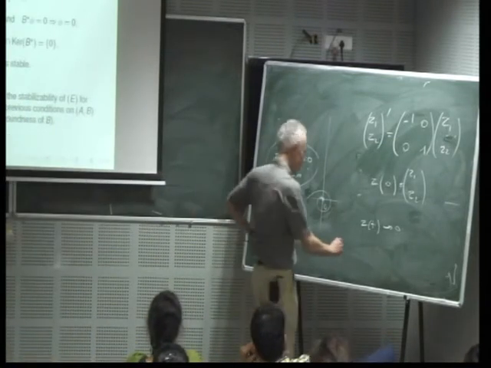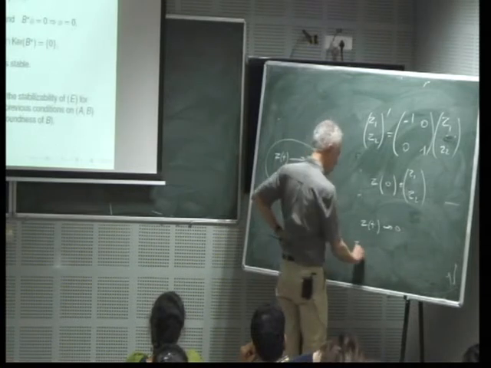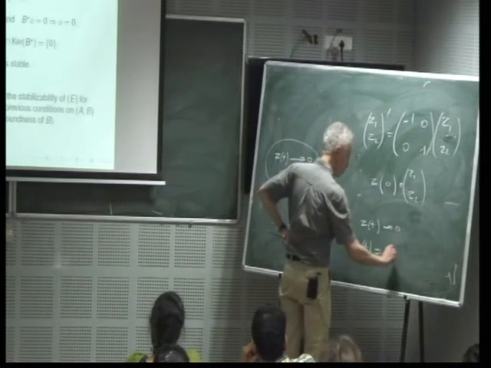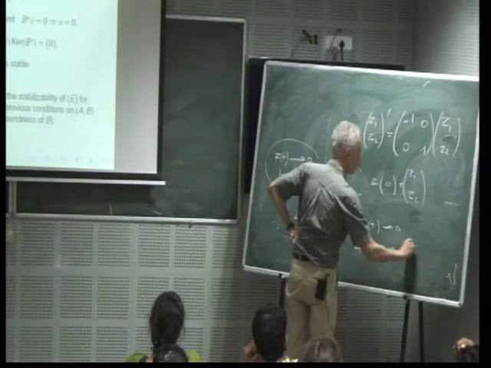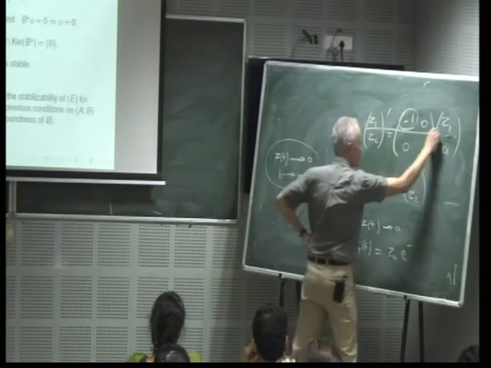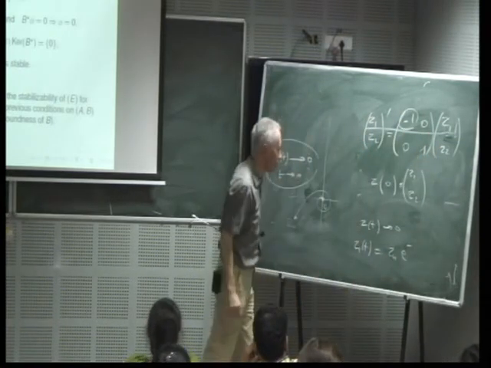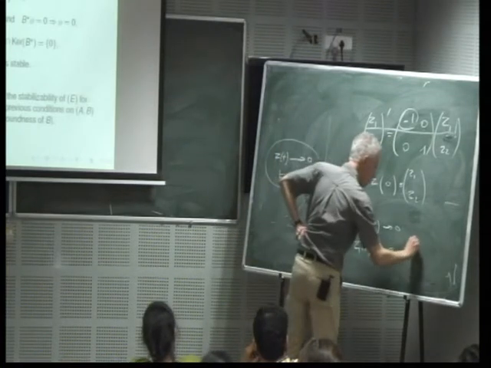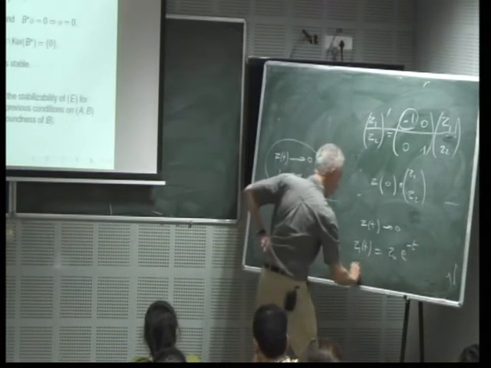So you integrate the first equation. z1(t) is equal to the initial condition times exponential of minus t, because you have a diagonal system, and the same for the other one.